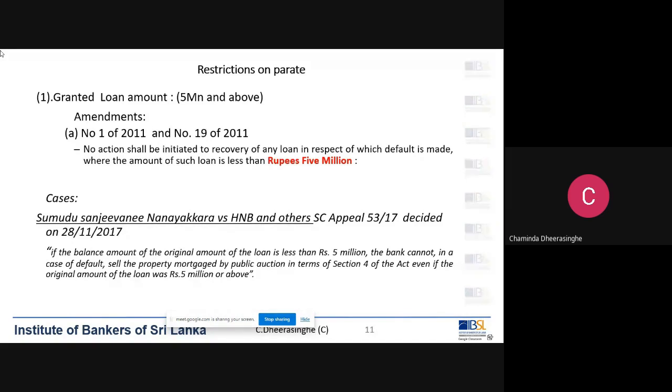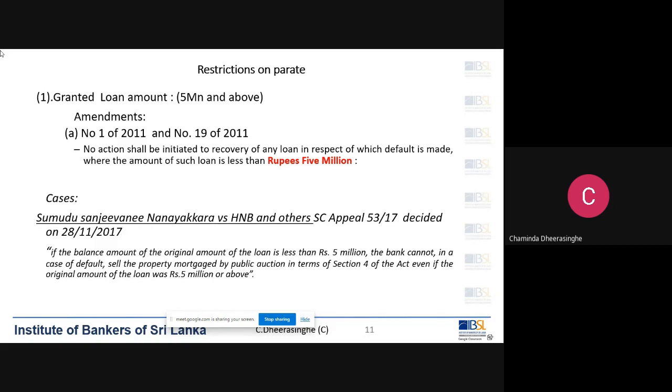There, the managing director held 98% of the shares of the company. The other two directors were family members, and they were just silent directors. They were not involved in the business. So therefore, considering these facts, the court said this so-called third-party mortgage is actually not a third-party mortgage.